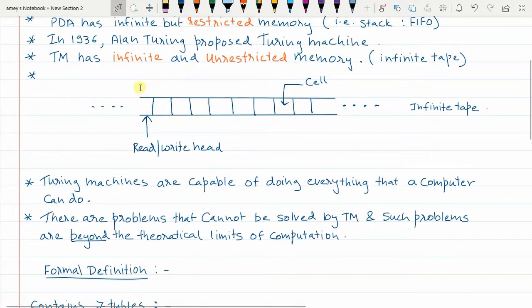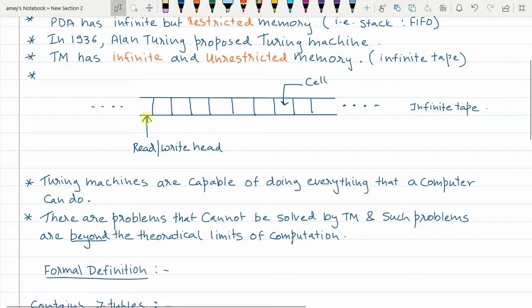So what Alan Turing said is, consider that this is the setup of a Turing machine. So you have infinite tape, it is infinite from both the ends. Now this tape is divided into small sections, or they are called as cells. So this tape is divided into equidistant cells, and there is one read write head or pointer which is pointing to a cell.